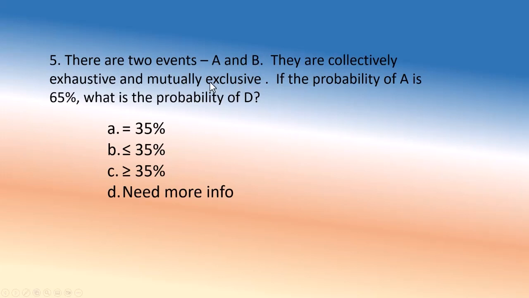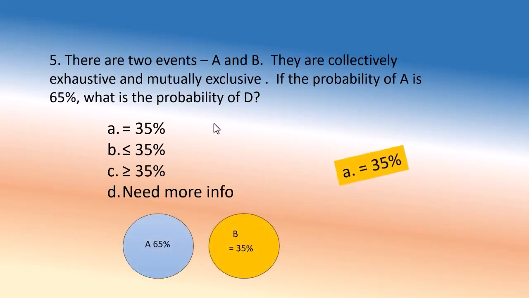Now, this will be a situation where, suppose I give only A's and B's. 65% got an A, how many got a B? There's no C, there's no D, there's no E, right? So that will be this situation. 65 got an A, 35 got a B.